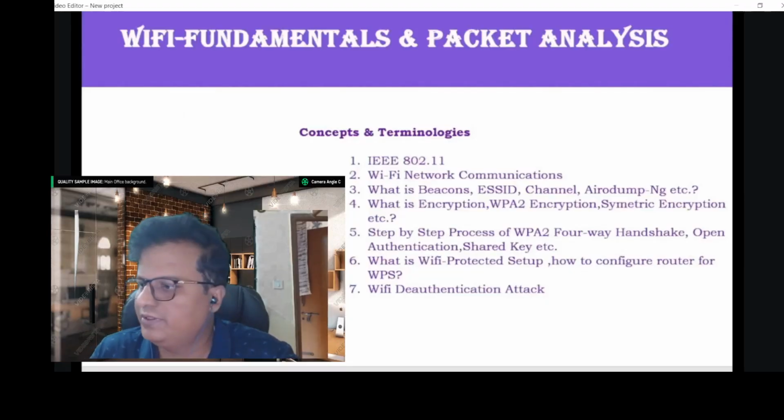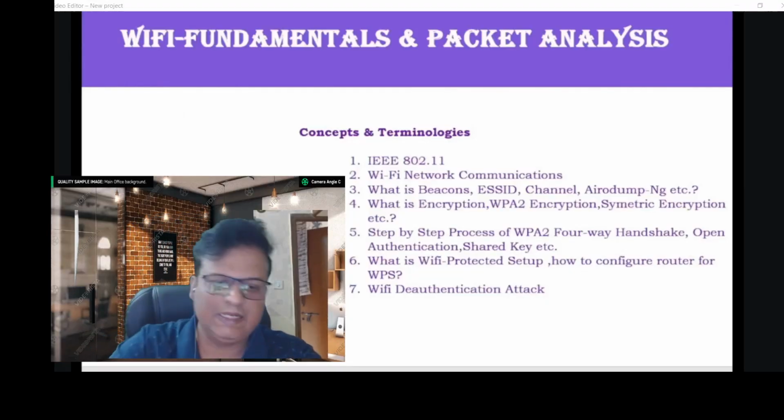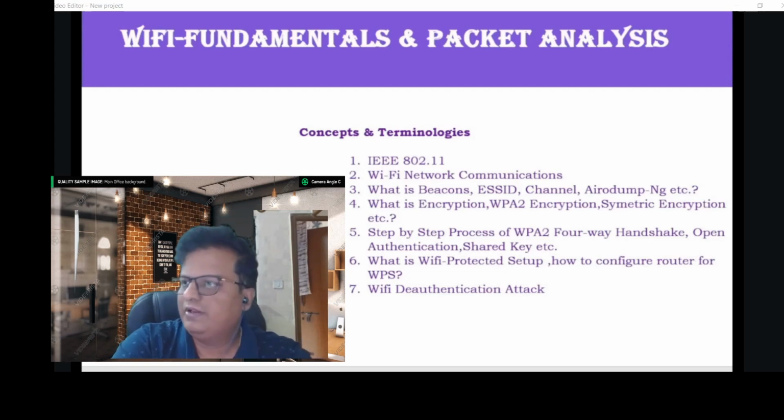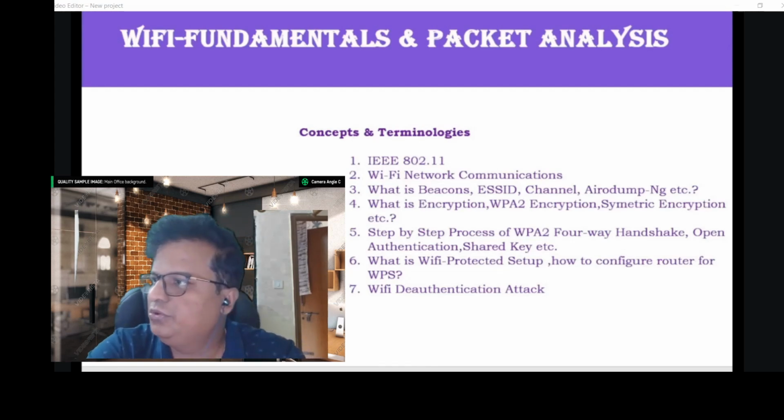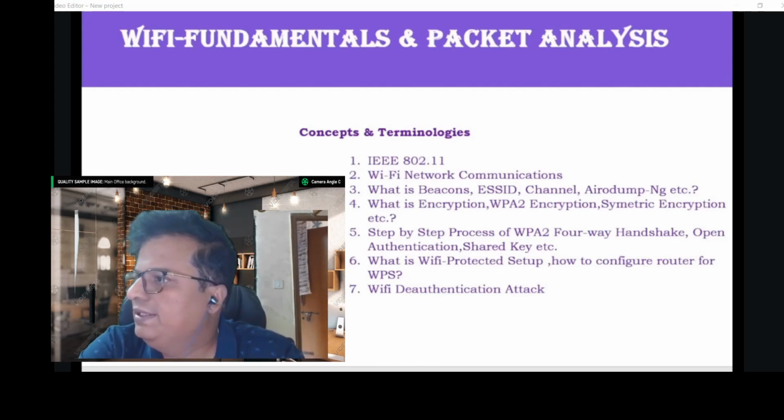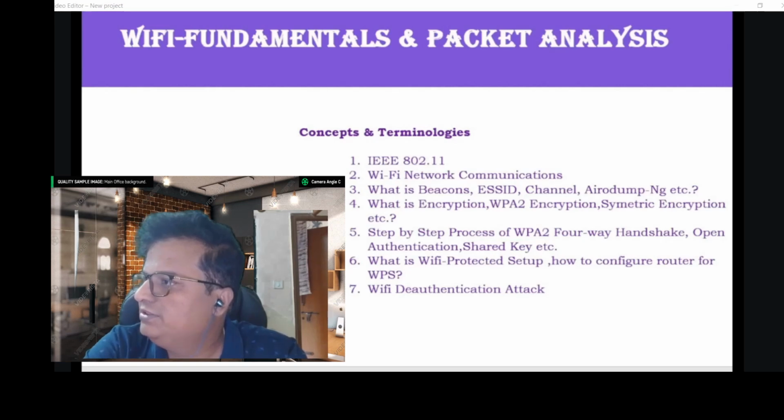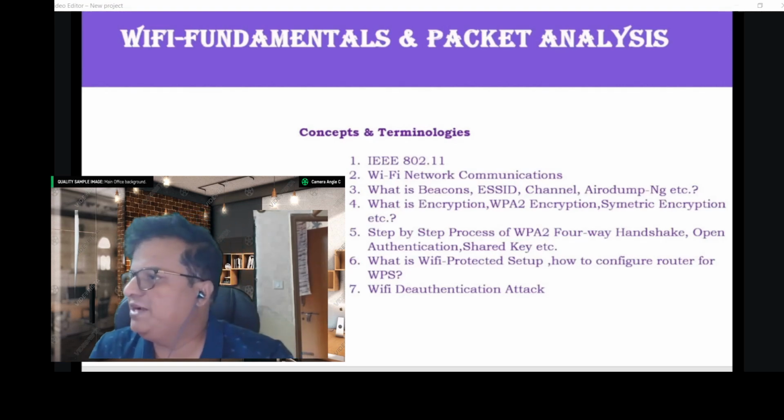So guys, we will cover the basic terminologies and concepts. Here we are going to cover 802.11 IEEE, Wi-Fi network communication, what are beacons, BSSID, what is channel, what is Airodump-ng, etc. We are also going to cover the basics of encryption, what is encryption, what is WPA2 encryption, and what is symmetric encryption.